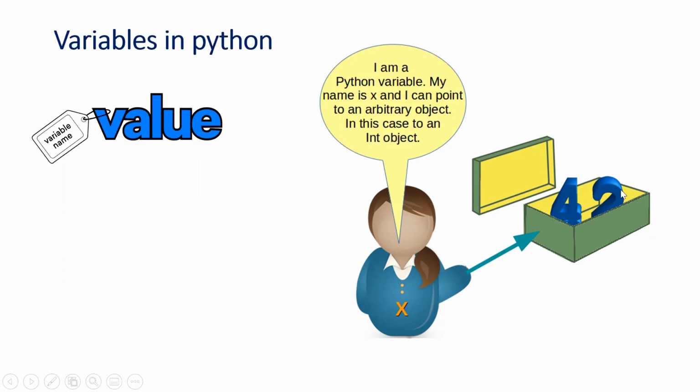Now, what is 42? 42 is an integer. So the data type of this integer is int in Python. So it created an object of int, and it is stored in the named memory location called x.